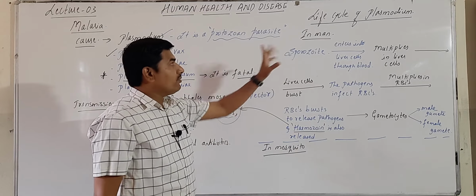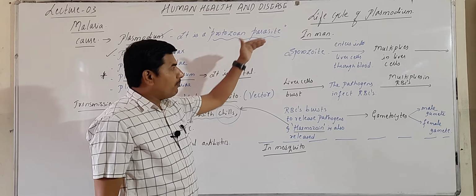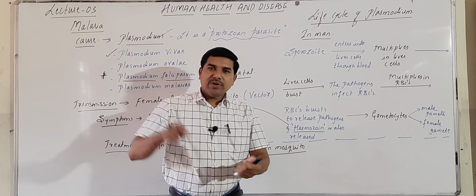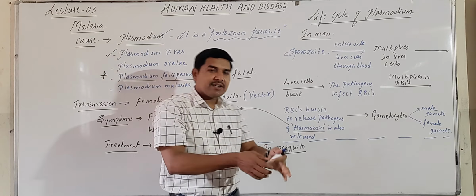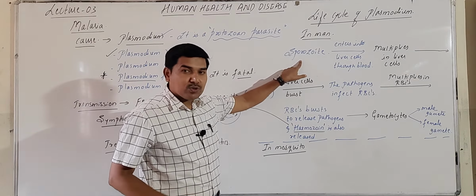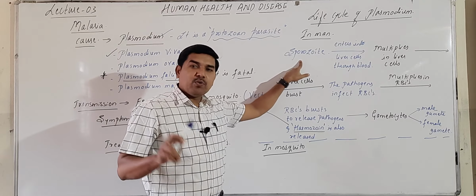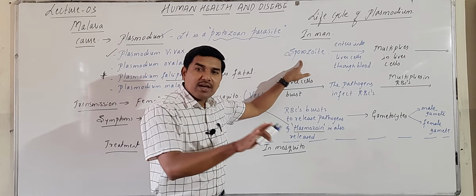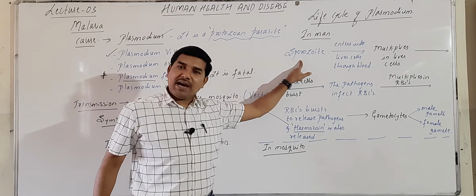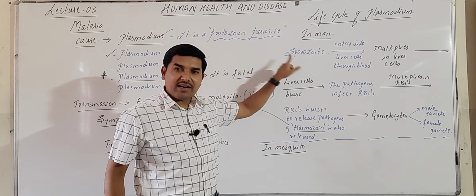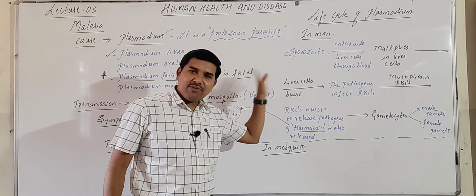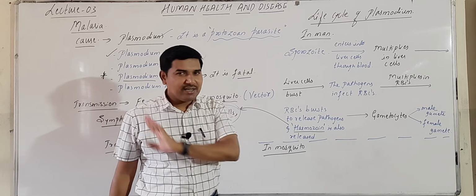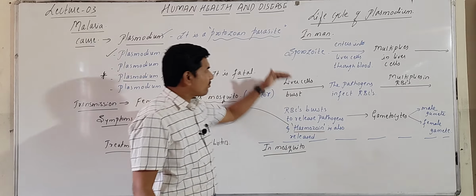Okay. Now the life cycle of Plasmodium in man: when the female Anopheles mosquito bites humans, it will inject an infective stage called sporozoite. This is an objective question. Which is the infective stage of malaria in man? This is sporozoite. Remember, do not forget this term. It will come everywhere. It will come in your theory, your CET, your NEET also. The infective stage is sporozoite.